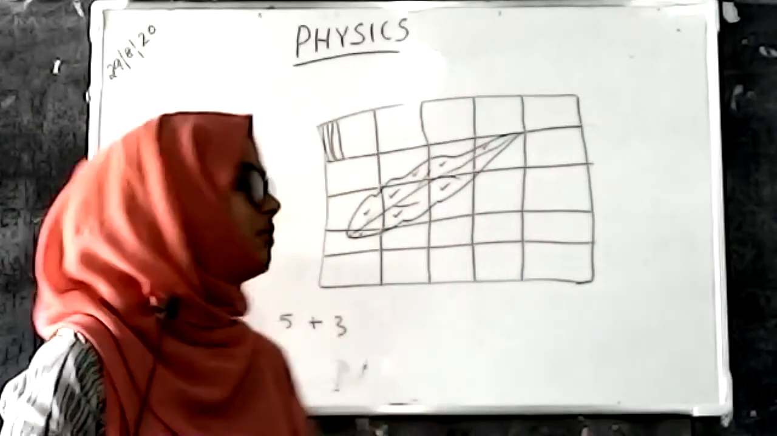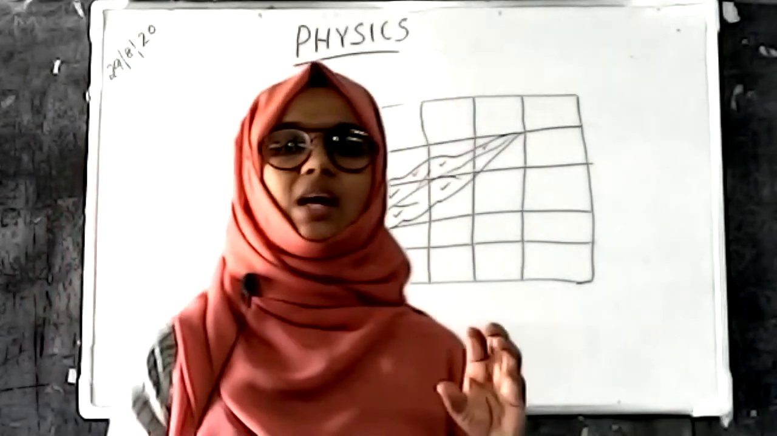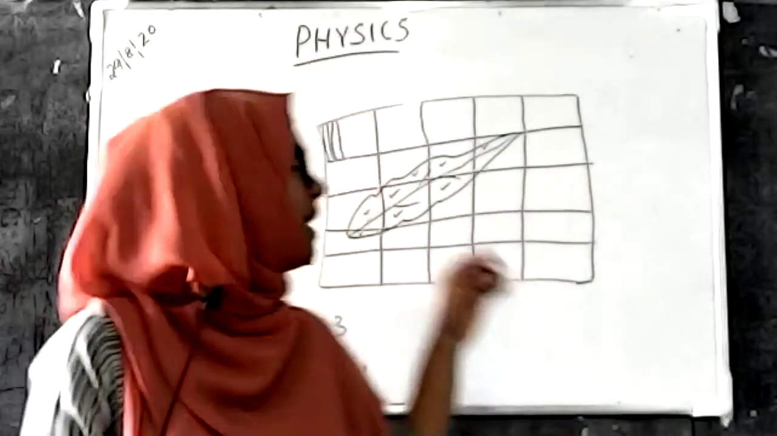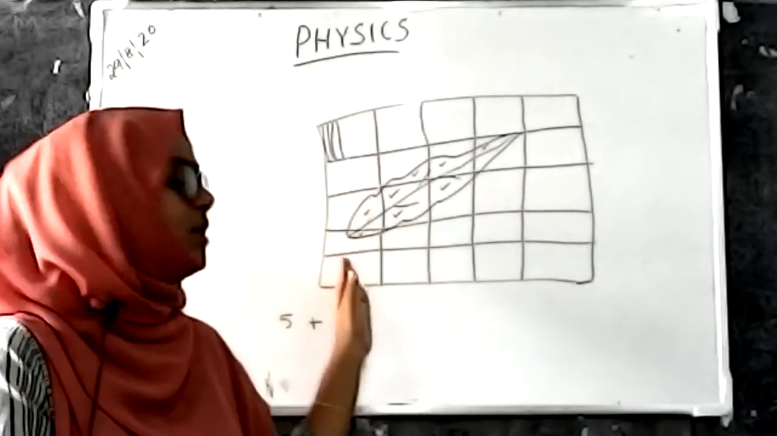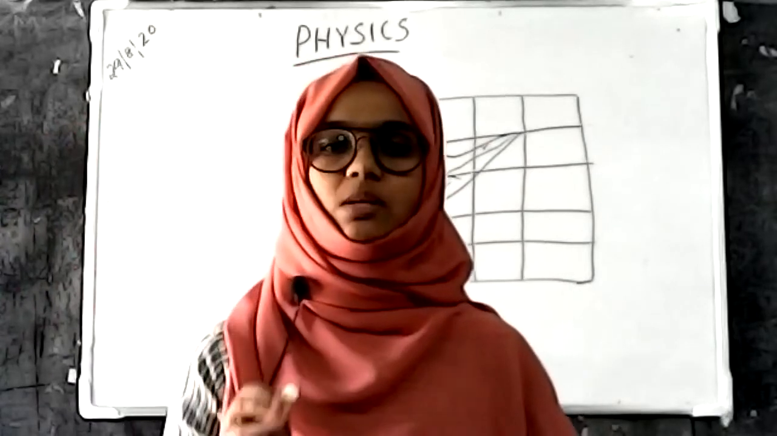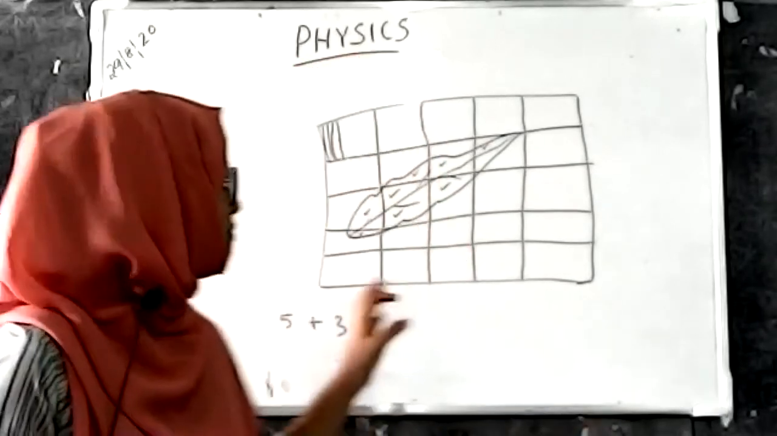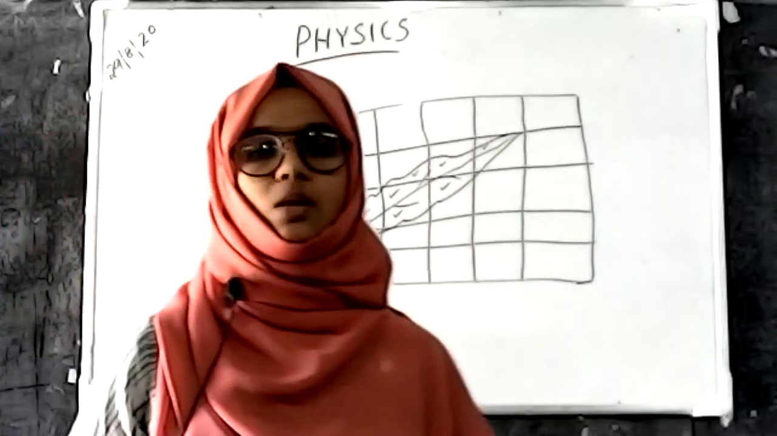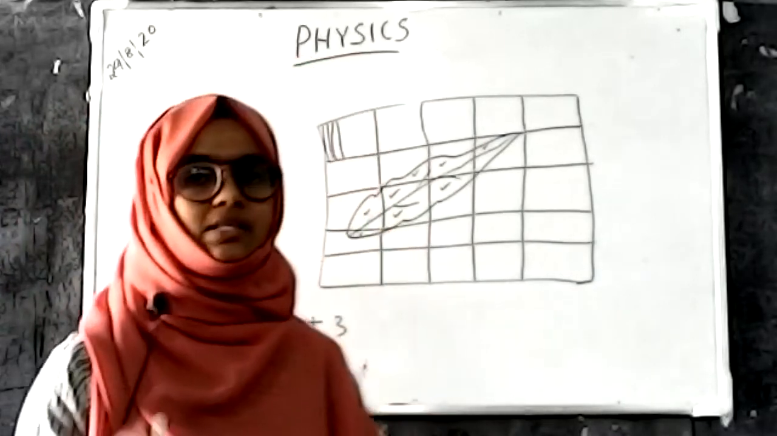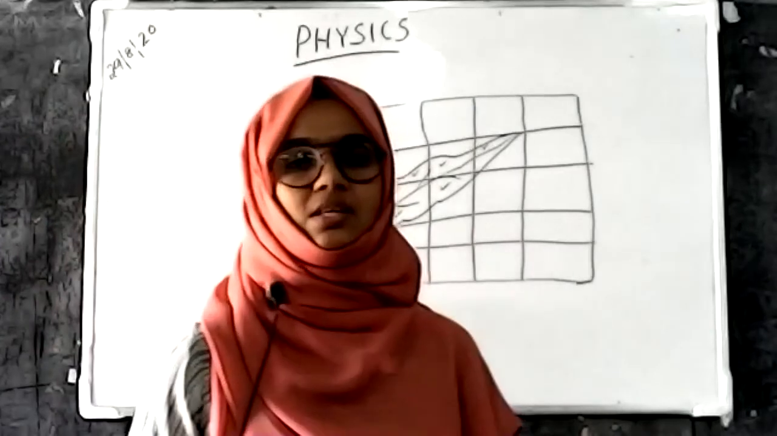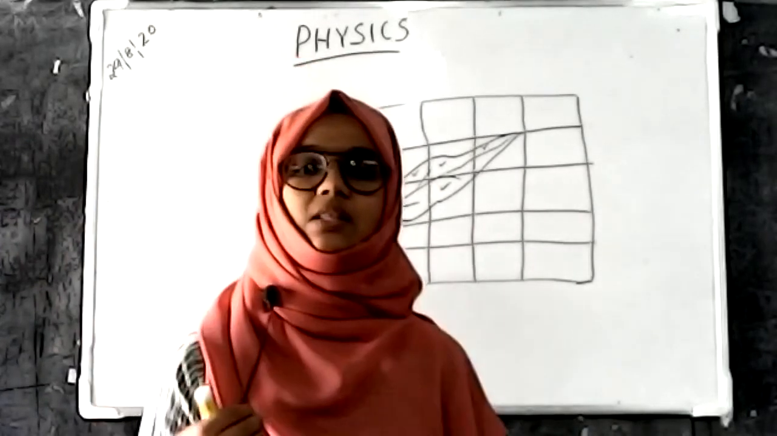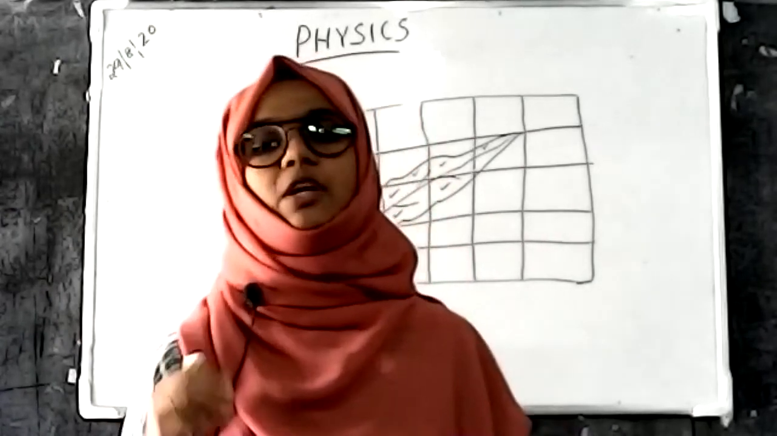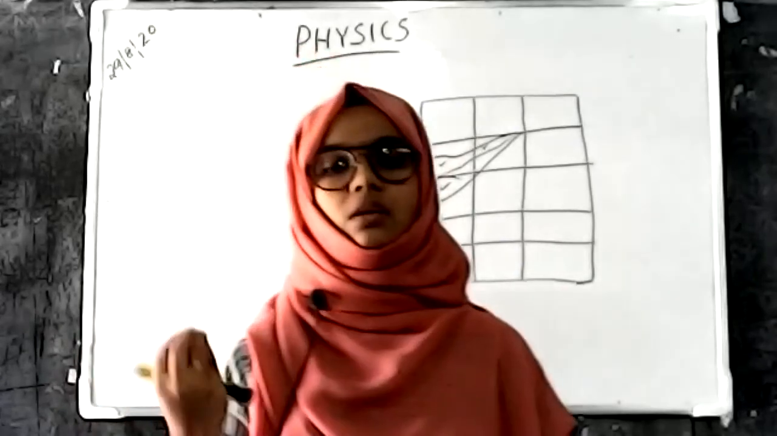So first we count the squares that have more portion of the leaf, then count the squares with the curved portions entering them, and adding the two numbers, we get the approximate area of that leaf. First we got 5 and then we got 3. So 5 plus 3 is equal to 8. 8 is the approximate area of this leaf. So we can find the area of curved objects using graph paper, and we get the approximate area.